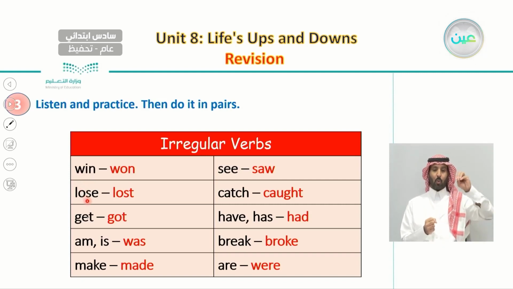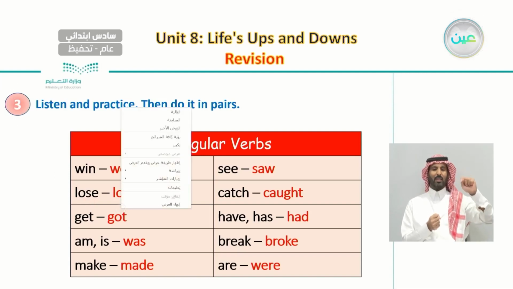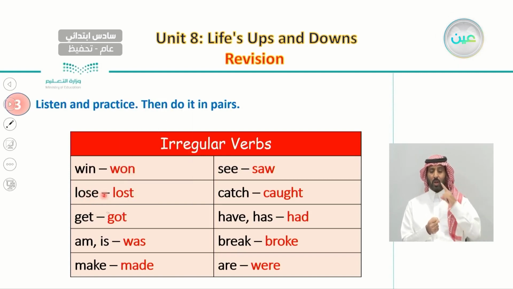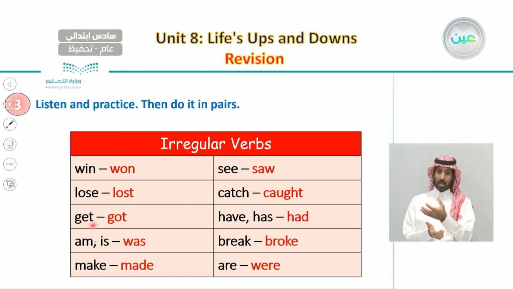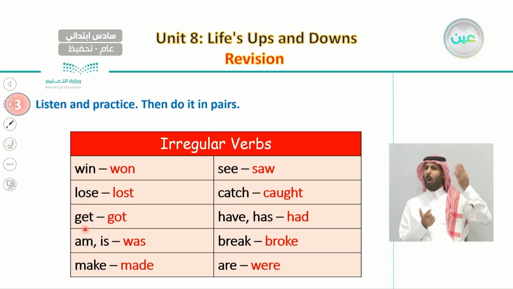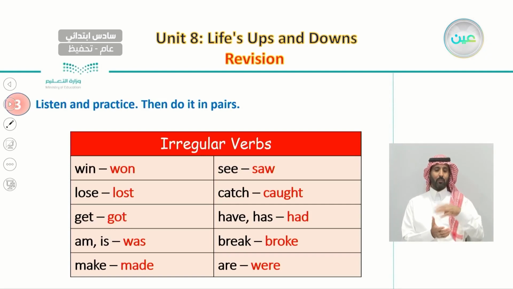Lose is the regular form, and if you want to change it to the irregular verb in the past, it will be lost. So, lose, lost. And number 3, get. Get, got. Get, got.